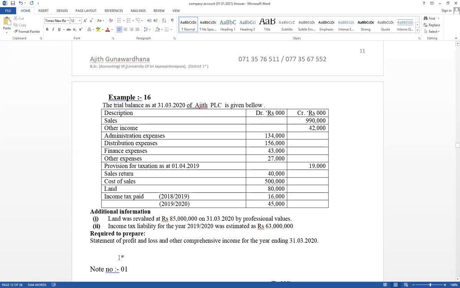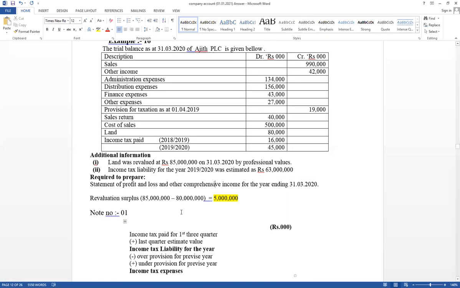Therefore, revaluation profit, revaluation surplus. Revaluation surplus equals 85. Think about values in 1,000. It has given 85 million minus, it has given values in 1,000 here, 80 million. Therefore, revaluation surplus equals 5 million. That value should be included under other comprehensive income. This is a revaluation surplus.